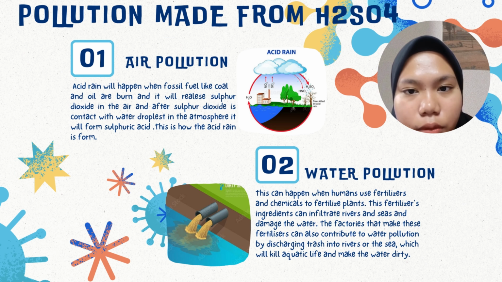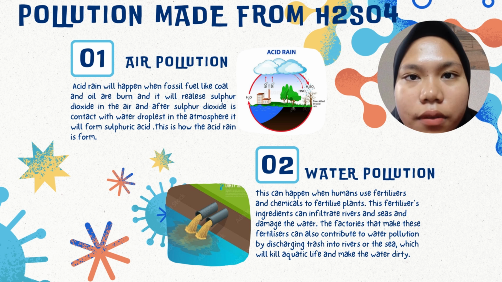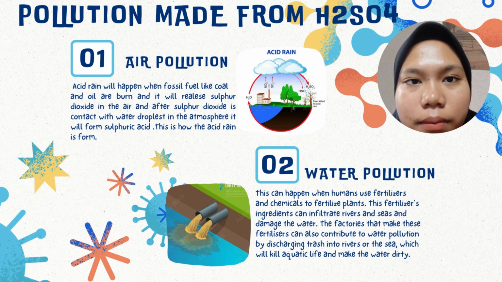The first one is air pollution. Acid rain will happen when fossil fuels like coal and oil are burned, releasing sulfur dioxide into the air. After sulfur dioxide comes into contact with the water droplets in the atmosphere, it will form sulfuric acid. This is how acid rain is formed.